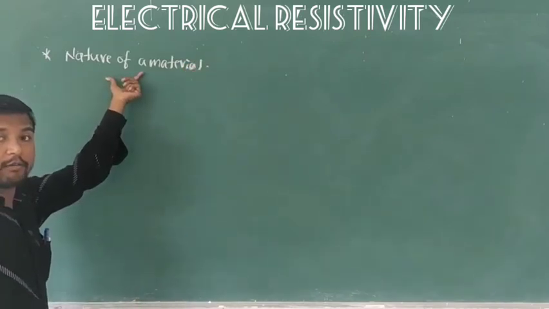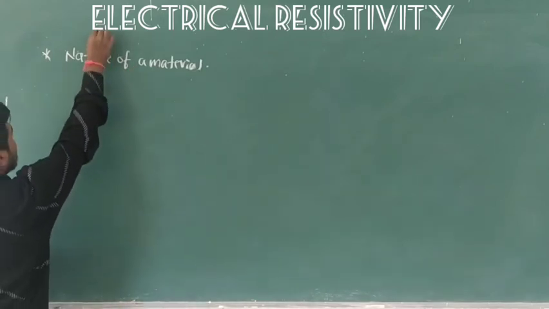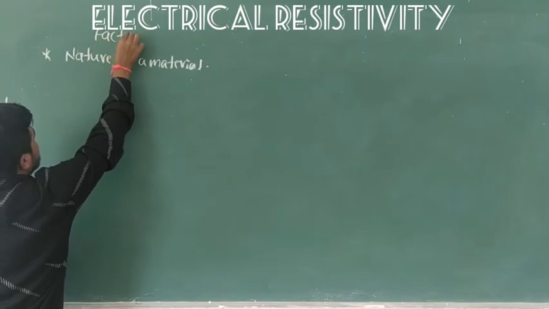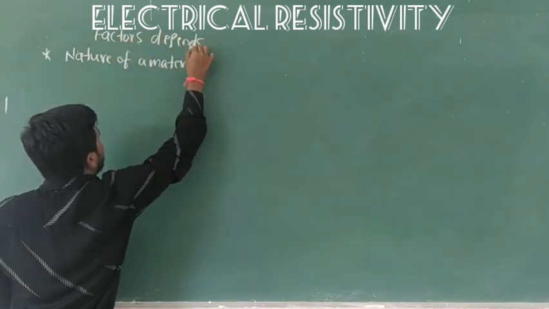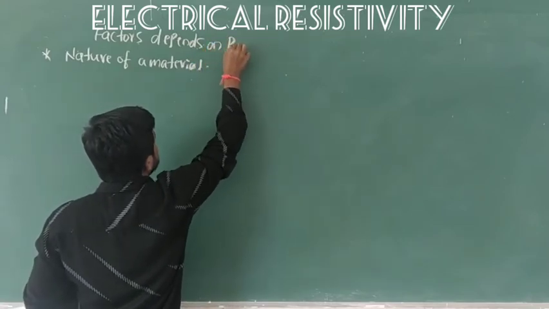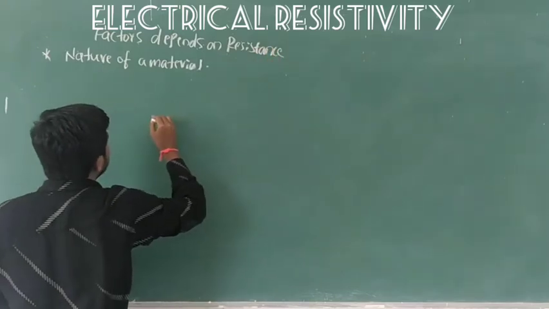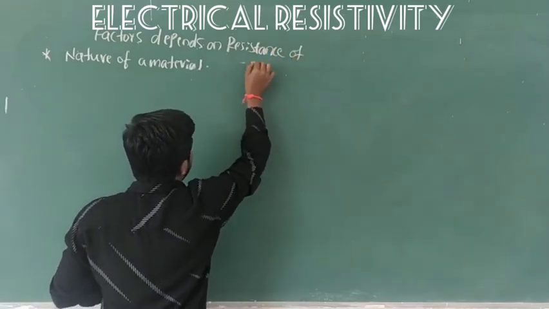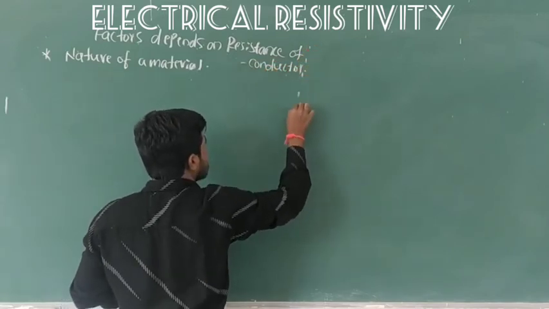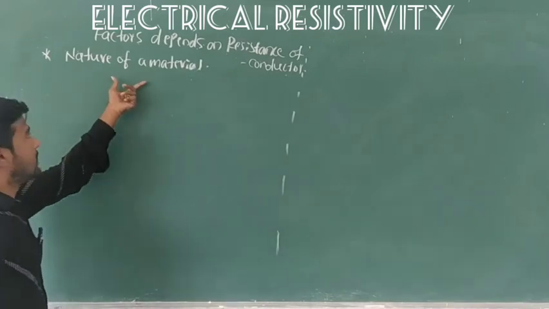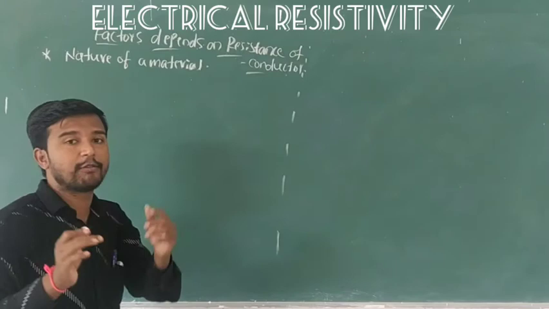These are the factors on which the resistance of a conductor depends. I will write here: factors depending on the resistance of a conductor. Yes, dear students, the first one among the factors that the resistance of a conductor depends on is the nature of the material.